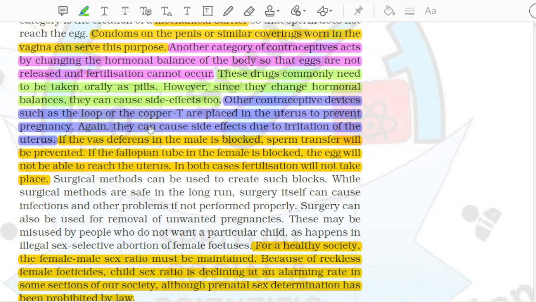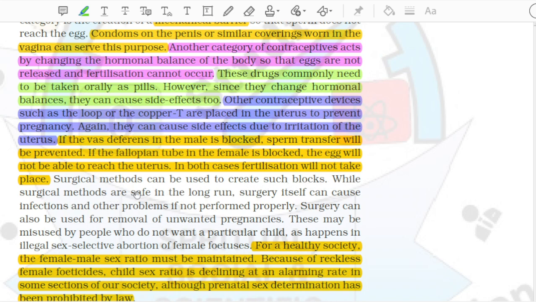Again, they can cause side effects due to irritation of the uterus. If the vas deferens in the male is blocked, sperm transfer will be prevented. If the fallopian tube in the female is blocked, the egg will not be able to reach the uterus. In both cases, fertilization will not take place. Surgical methods can be used to create such blocks.